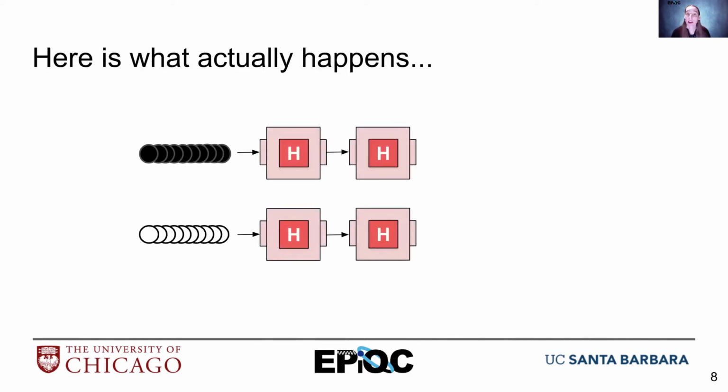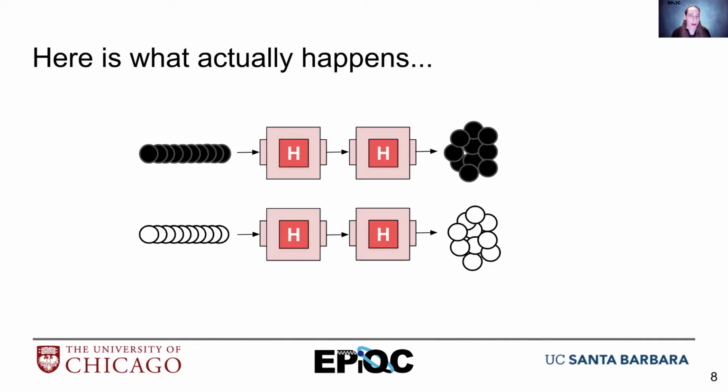Okay, but let's look at what happens with the H gate. If I give it a sequence of black balls, and I don't just apply one H gate, but I apply 2 in sequence, I actually get back black balls. Every time I measure, I will always get a black ball. And if I start with a white ball, every time I measure, I will get a white ball. So that means that H is its own inverse.